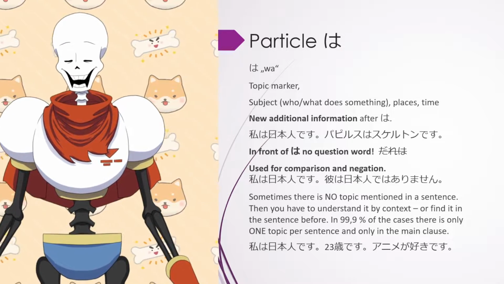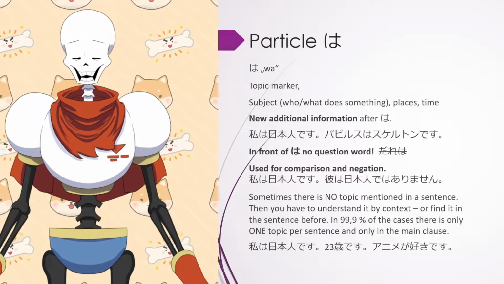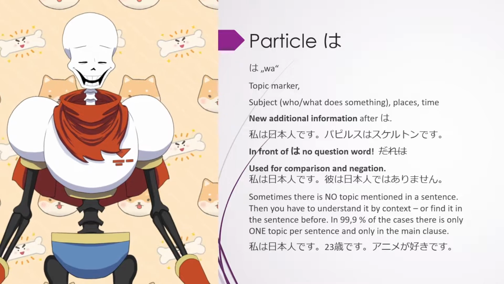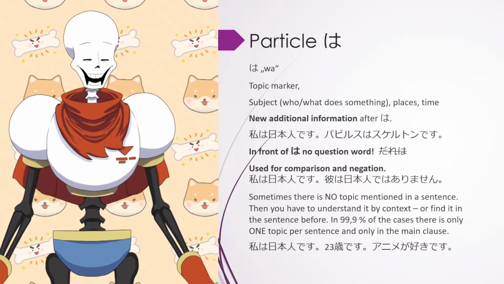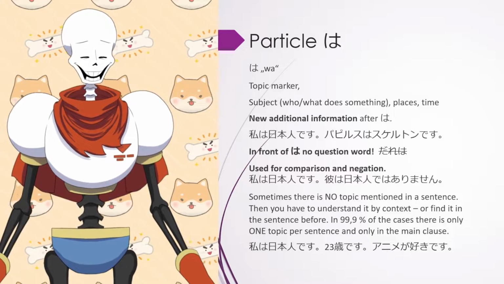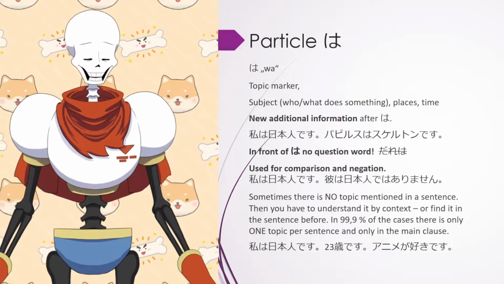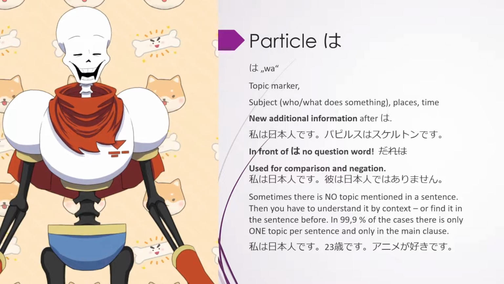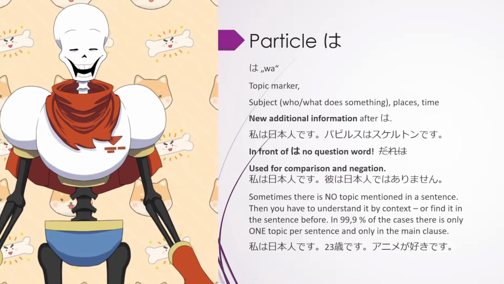Right. So, how does it look if there is no wa? So we start again. 私は日本人です。I am Japanese. 23歳です。I am 23 years old. アニメが好きです。I like anime. Still, if we use I in the Japanese language, if we use I in the English language, still we don't have the wa in the last 2 sentences.